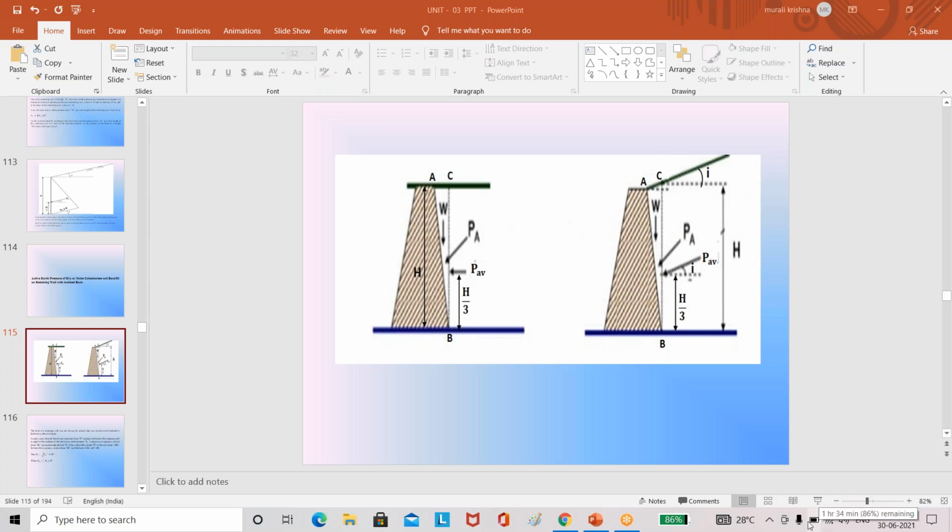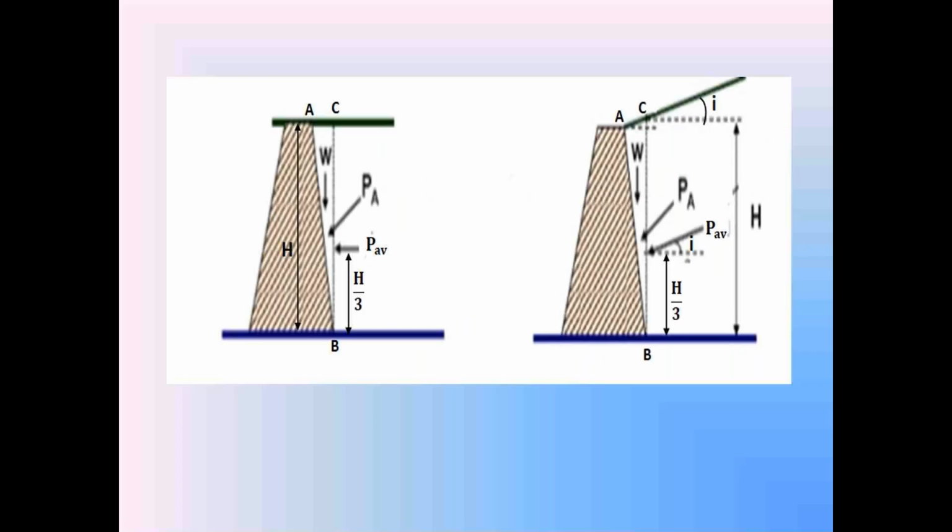In those two diagrams, in the first diagram, the top of the backfill is a horizontal surface. So check this please. In the first diagram, the top of the backfill is a horizontal surface, whereas the backside of the retaining wall is an inclined surface, not a vertical surface. In the second diagram, the top of the backfill is an inclined surface, and also the backside of the retaining wall is an inclined surface.